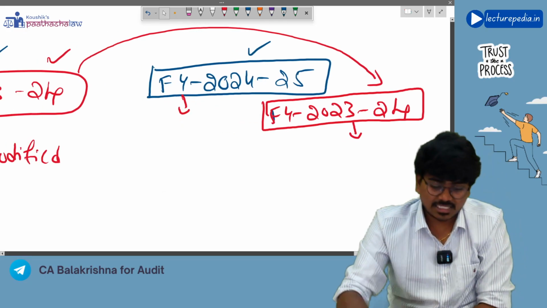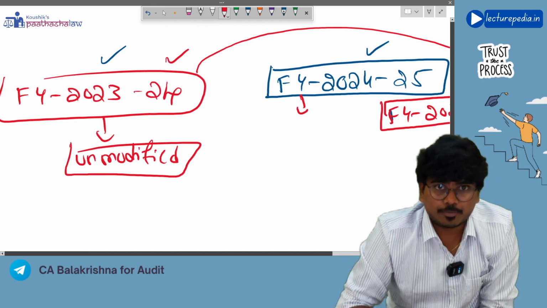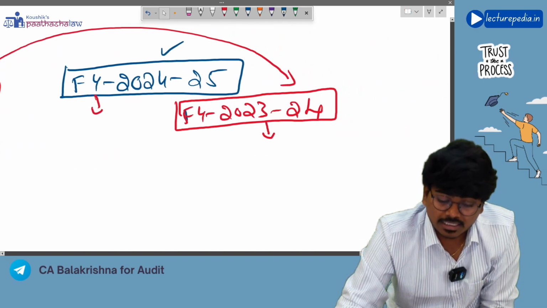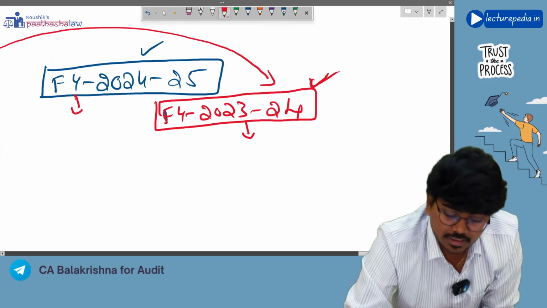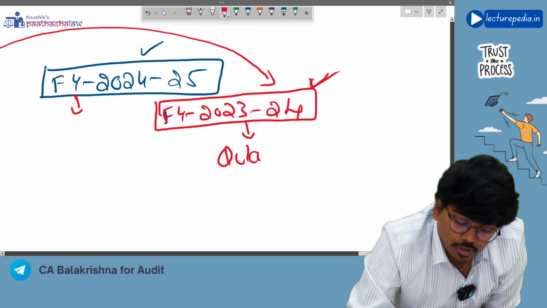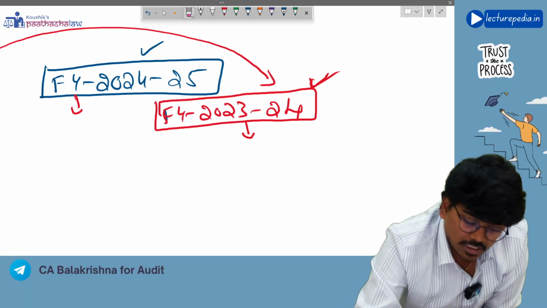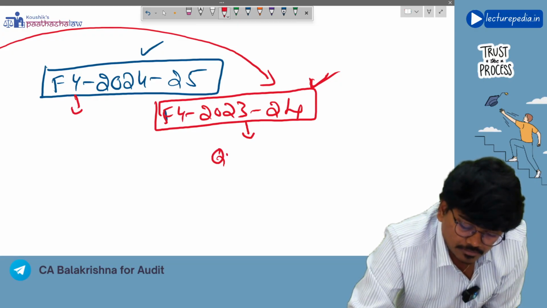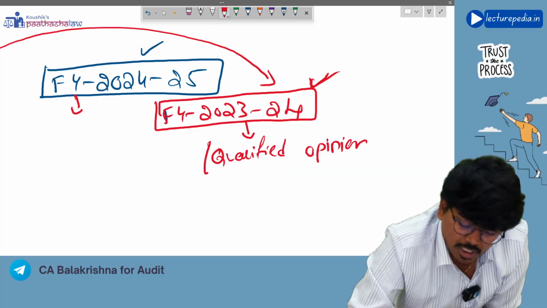Now, let's say for example, in the previous year you have given an unmodified opinion, and in the current year on the comparative financial statements you are giving a qualified opinion. Is it possible? Yes, it is possible.